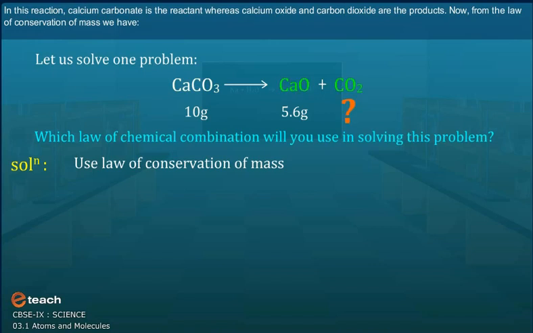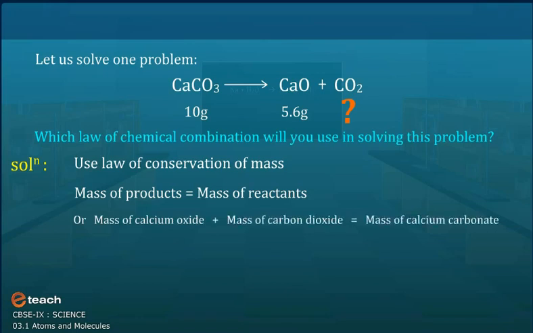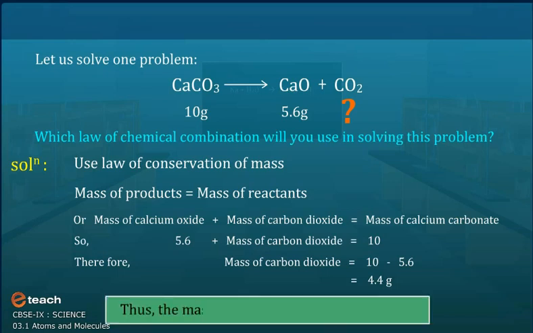Now, from the law of conservation of mass, we have mass of products is equal to mass of reactants, or mass of calcium oxide plus mass of carbon dioxide is equal to mass of calcium carbonate. So, putting the values we get, 5.6 plus mass of carbon dioxide is equal to 10. Therefore, mass of carbon dioxide is equal to 10 minus 5.6, which is 4.4 gram. Thus, the mass of carbon dioxide formed is 4.4 gram.